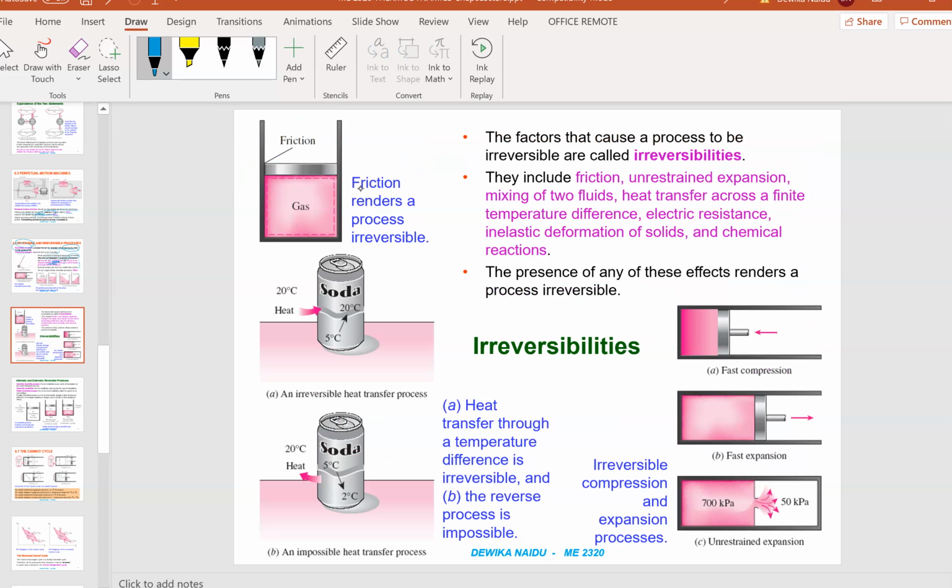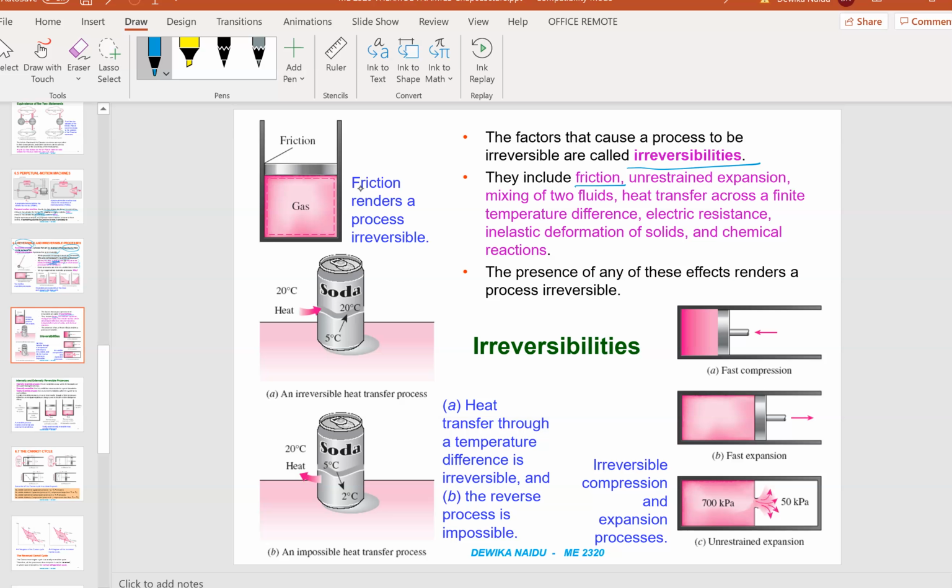So what are irreversibilities? Irreversibilities are factors that cause a process to be irreversible. For example, friction. I think every one of us knows what friction is.